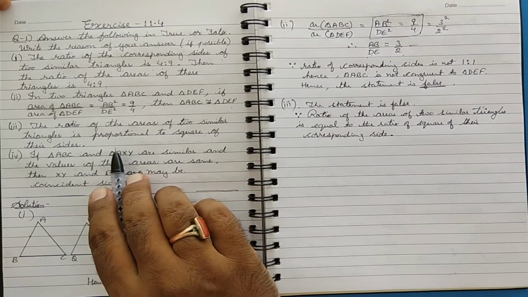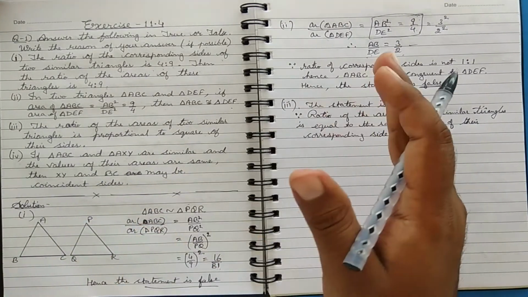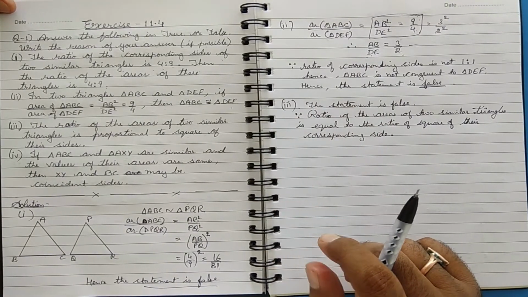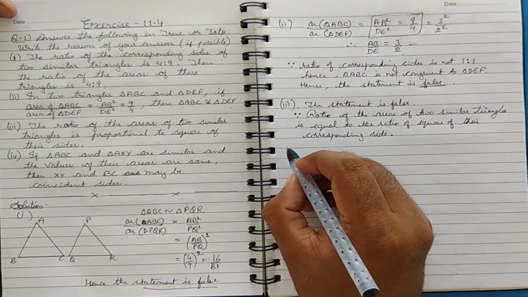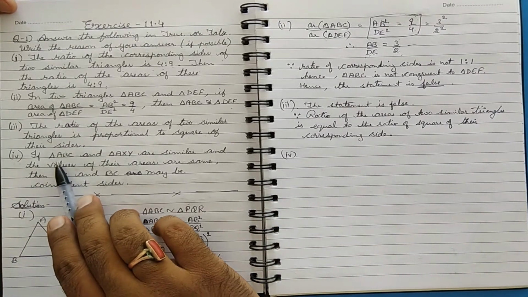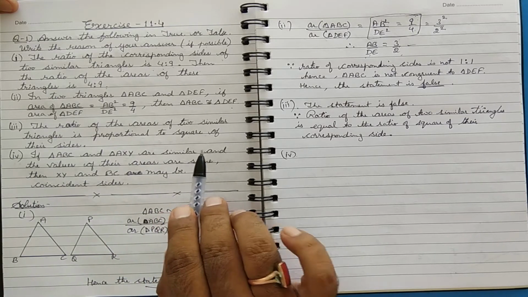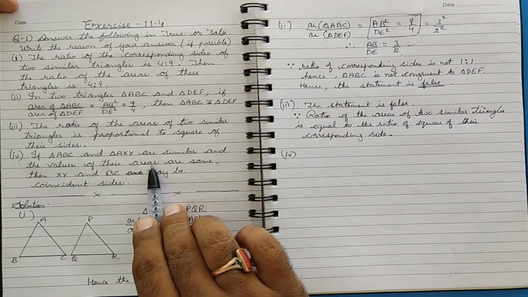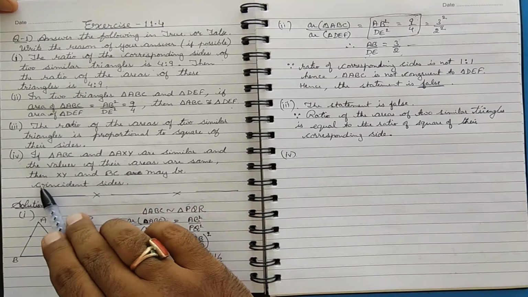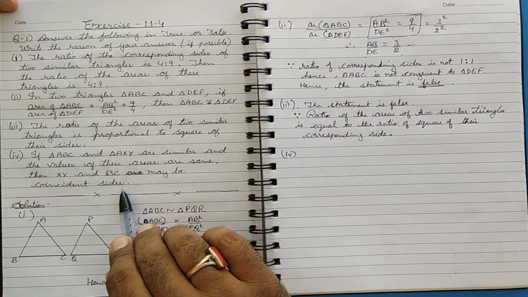But here the word corresponding is missing, and here it says the square of their sides. So for the square of their sides, you can take the pair of any two sides. So it becomes false. Now let's move towards the fourth part. It says if triangle ABC and triangle AXY are similar and values of their areas are same, then XY and BC may be coincident sides.